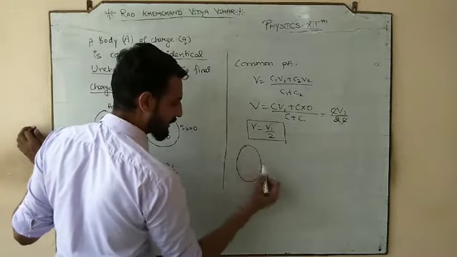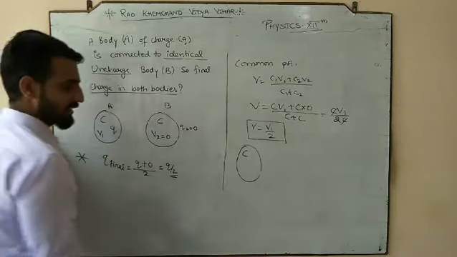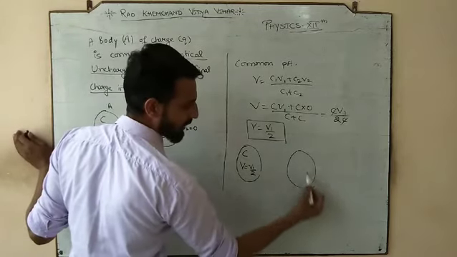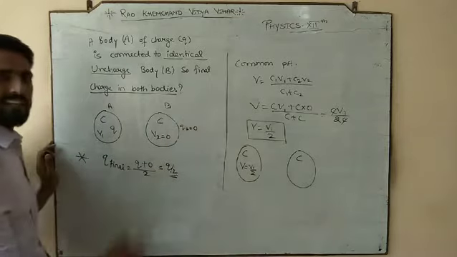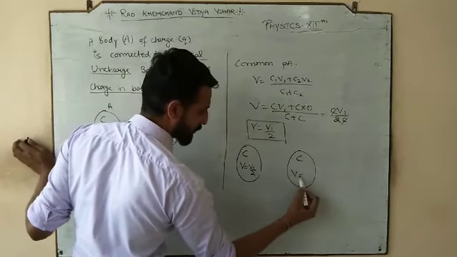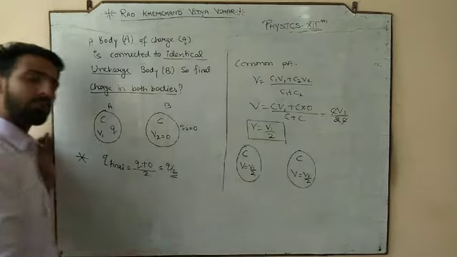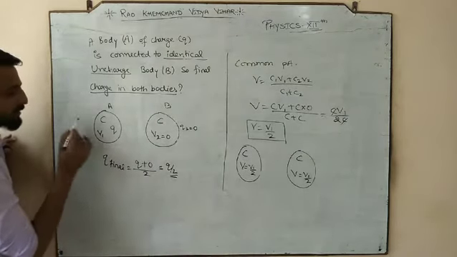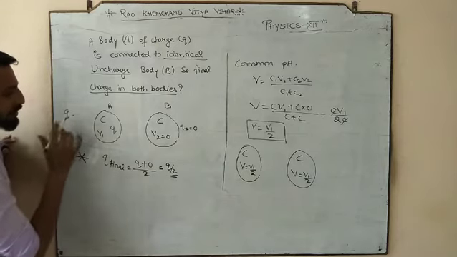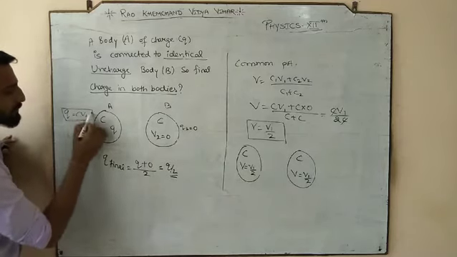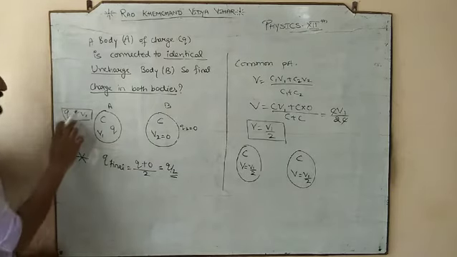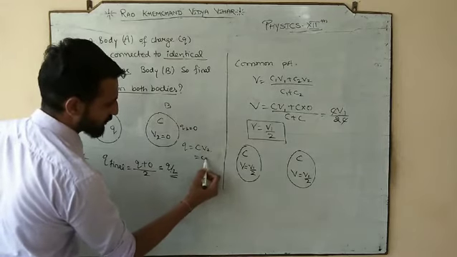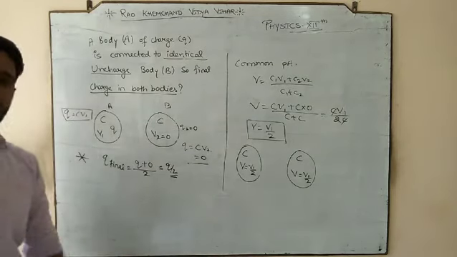So after sharing, first body with the capacitance C and common potential V is equal to V1 by 2. Second body with the capacitance C because it is identical, but its potential would also be V1 by 2 क्योंकि दोनों का potential same होगा. Okay, now if I talk about the charge of the first body, so charge of the first body Q is equal to CV1. So this is the charge in the first body. Charge in the second body C into V2 which was 0. So second body में कोई charge ही नहीं था because there was no potential.